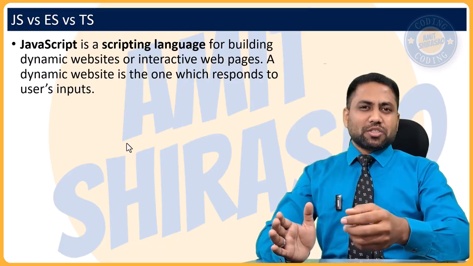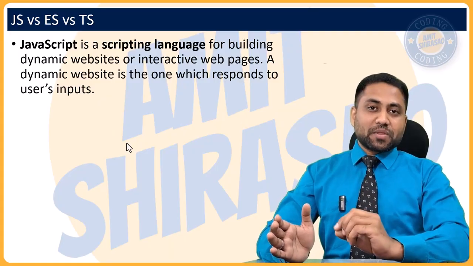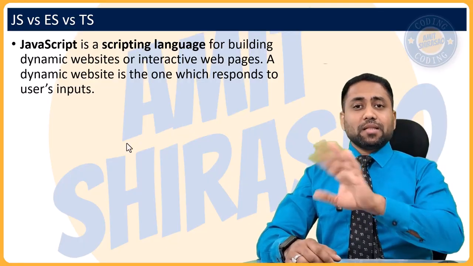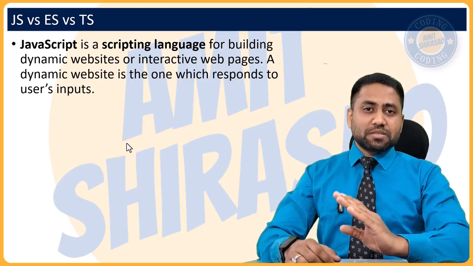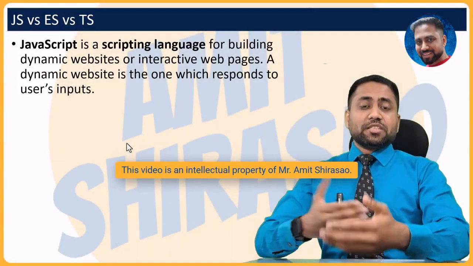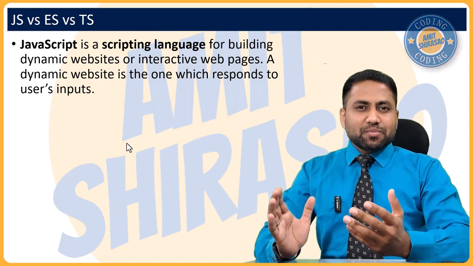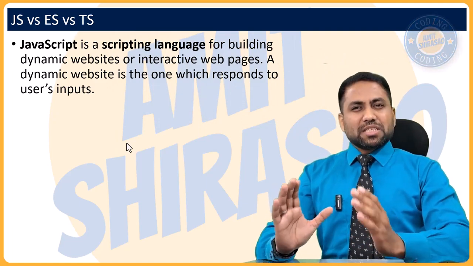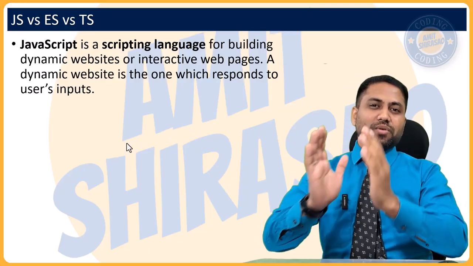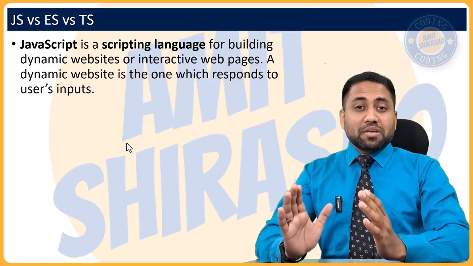This is also called interpretation. So you interpret line by line. Those kinds of languages are called scripting languages. So JavaScript is a scripting language used to build dynamic websites. Some people will say dynamic websites, some people will say interactive web pages. The meaning is the same. A dynamic website means a website which changes its behavior based on user input. Previously there were static websites, which were just web pages having some hyperlinks. That's it. If you click on a hyperlink, you go to some other web page. But all the pages were very static.